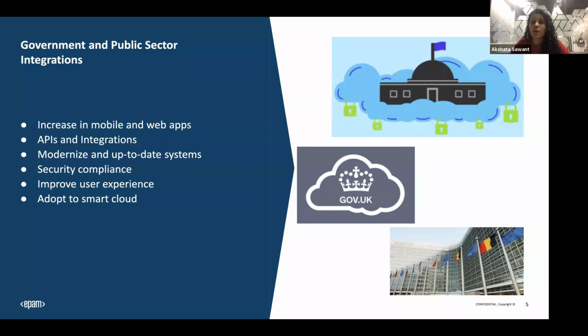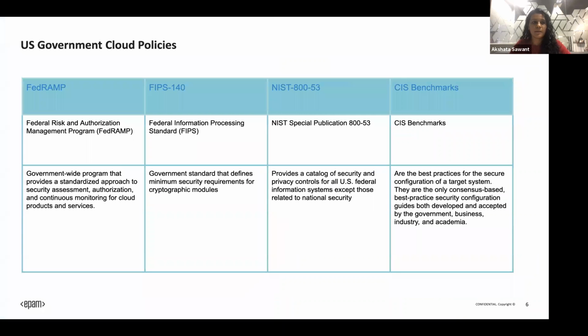In order to adopt these things, we need to rely on integration tools and integration systems along with the government cloud. So that's how the entire thing comes into the picture: the government cloud plus the integration stuff. We'll also discuss the integration tools which we can use to adopt these things, or to get started at least. Okay, so moving to the next slide.